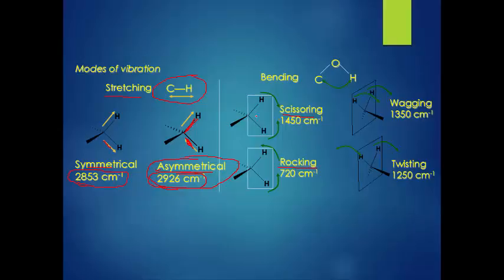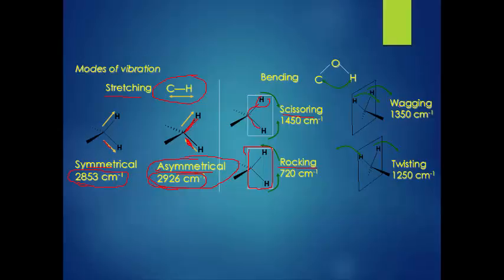In plane means all three atoms, first, second, third, are relatively in one plane. In case of rocking also, these three atoms are in the plane. That's why it is called in plane bending vibration.